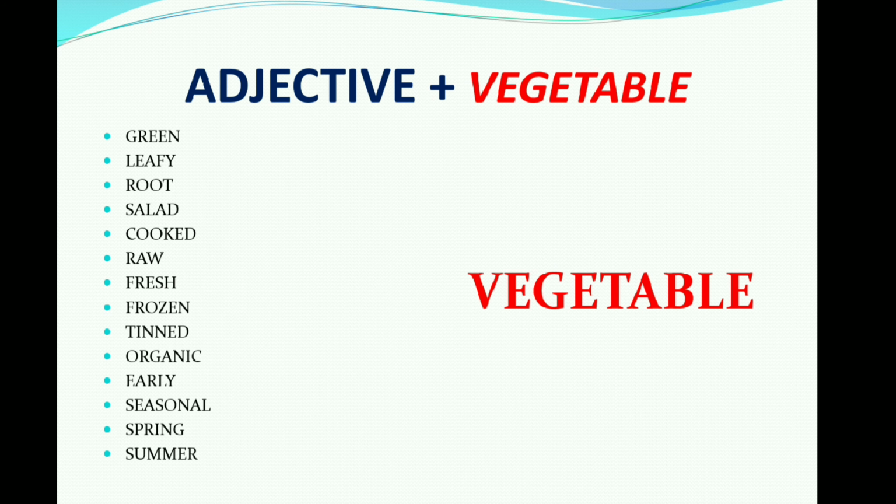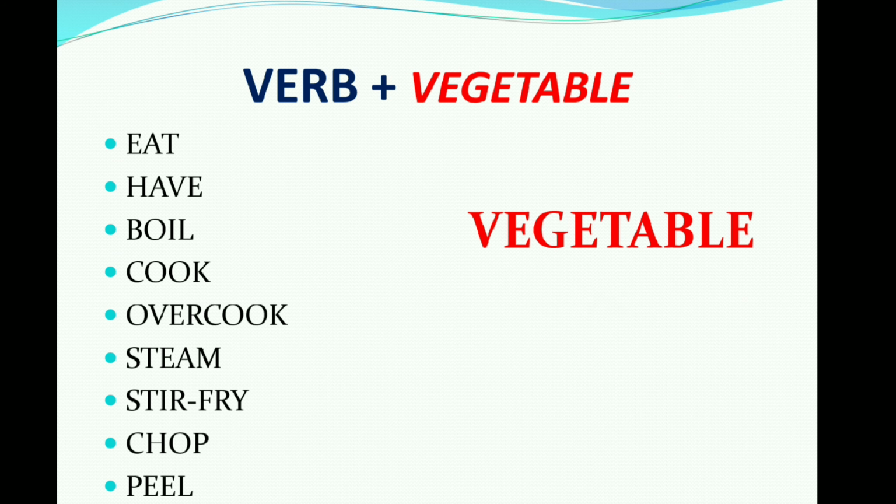Then adjective plus vegetable. So green vegetable, salad vegetable, cooked vegetable, raw vegetable, organic vegetable, seasonal vegetable, summer vegetable, right? All are adjective plus vegetable. Note down this also. You can use it in various places in your day-to-day life also, friends. Then verb plus vegetables: boil vegetable, cook vegetable, overcook vegetable, steam vegetable, stir fry vegetable, eat vegetable. So all these are the verb plus vegetable collocations.